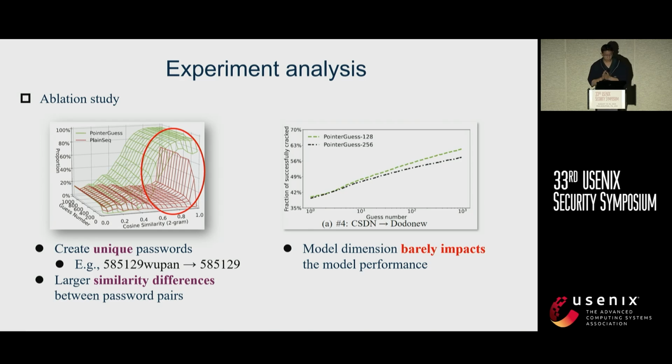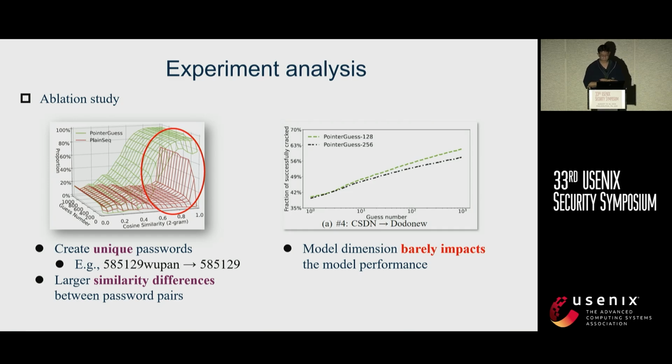For example, in this example, our PointerGuess can just delete the last 5 letters to generate the target password. And the second one is that the pointer mechanism empowers our model to particularly crack some password pairs with larger similarity differences.